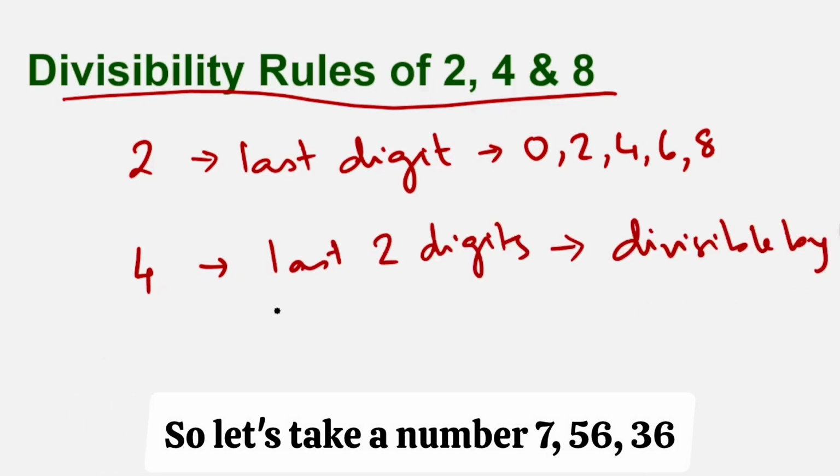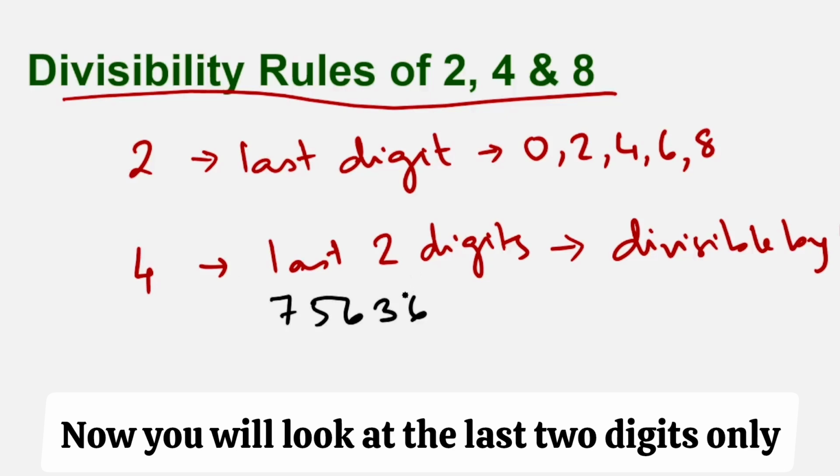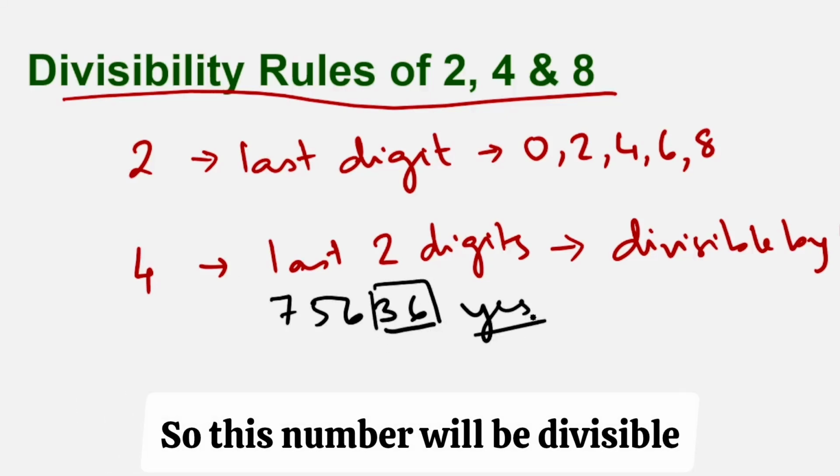So let's take a number 75636. Now you will look at the last 2 digits only. Is 36 divisible by 4? Yes. So this number will be divisible by 4.